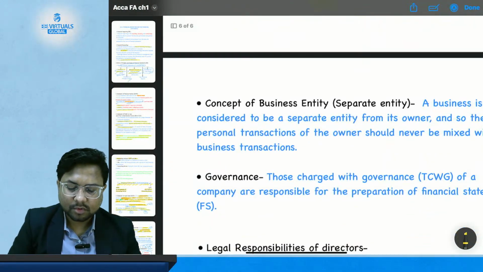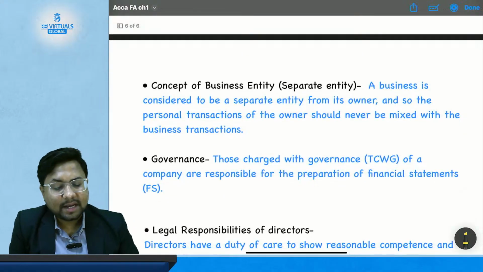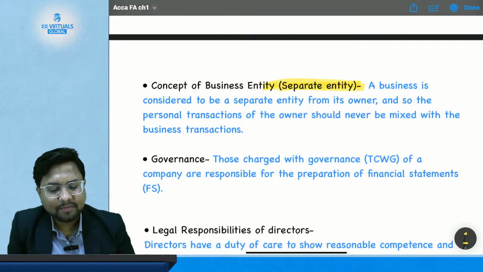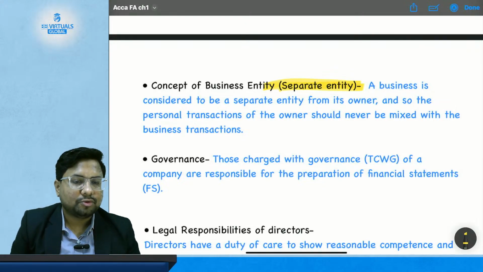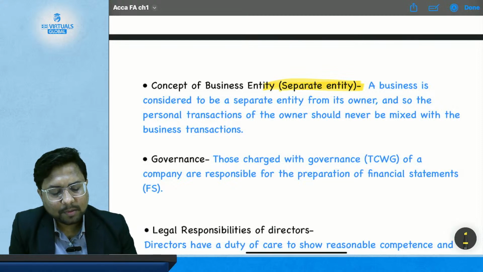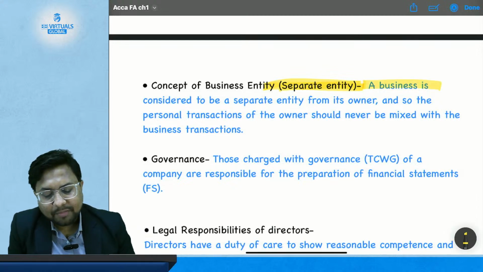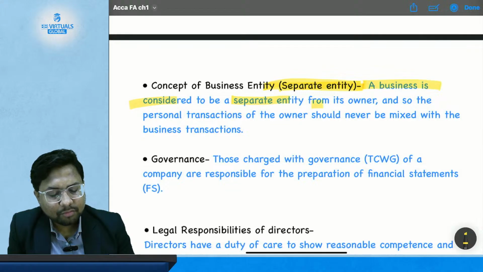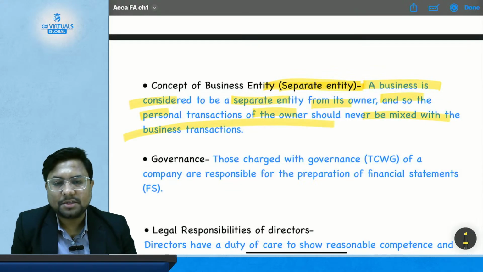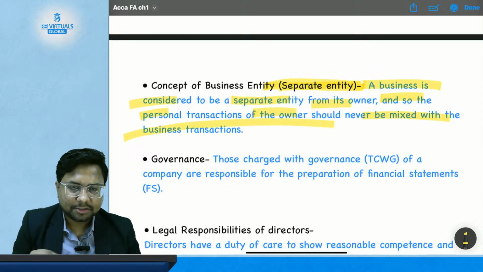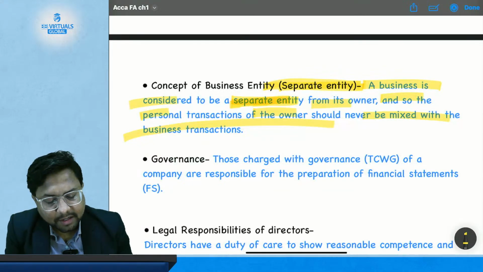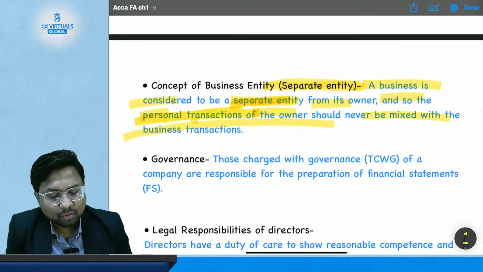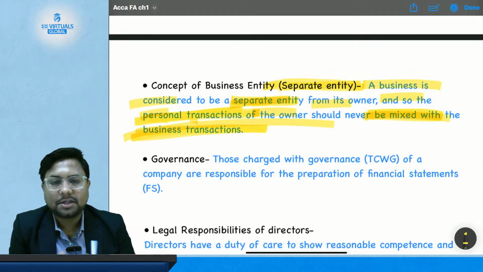Now, the concept of business entity, separate entity. We have discussed this many times when we were doing questions. So just give it a read and you will be able to understand what it is saying. A business is considered to be a separate entity from its owner, and so the personal transactions of the owner should never be mixed with the business transactions. It is a separate legal entity, so the personal transactions of the owner should not be mixed with the business transactions.